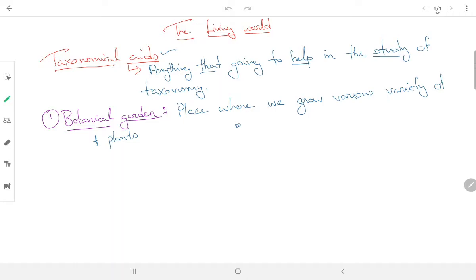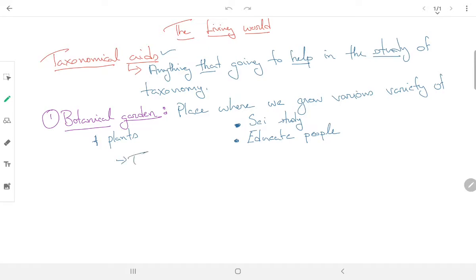What is the purpose of doing this? Two purposes. One purpose is scientific study, and another purpose is to educate people. Okay, so these are two purposes for which we use botanical garden. Now in case of botanical garden, few important names we have to know.